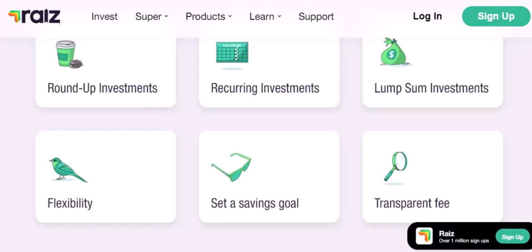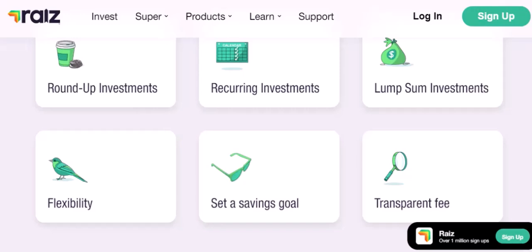So, what's the magic behind dollar-cost averaging? Well, it's all about smoothing out the ups and downs of the market. By investing regularly, you're buying more shares when prices are low and fewer shares when prices are high. This helps you average out the cost of your investment over time.